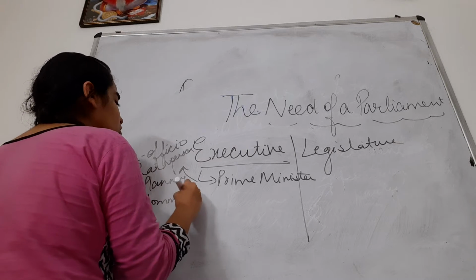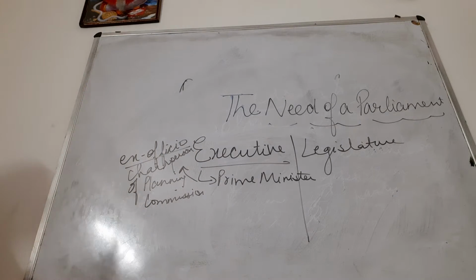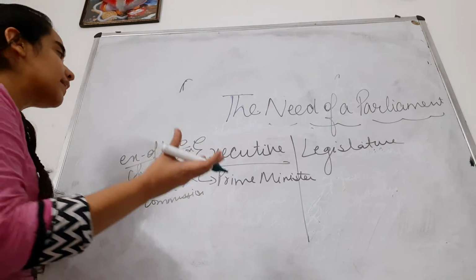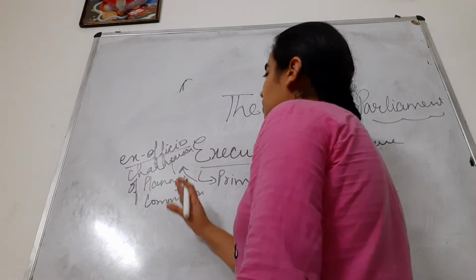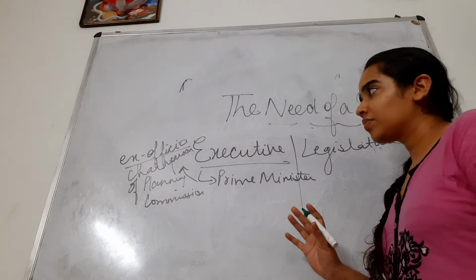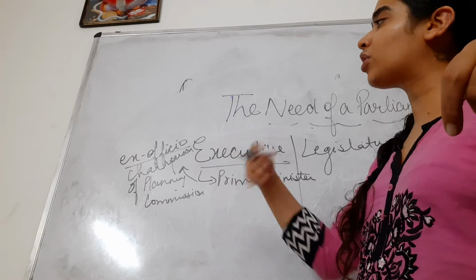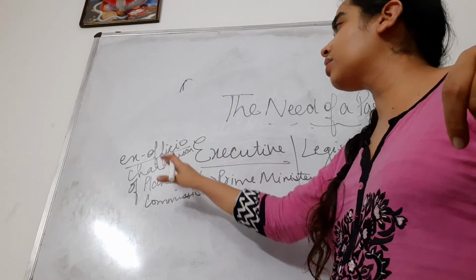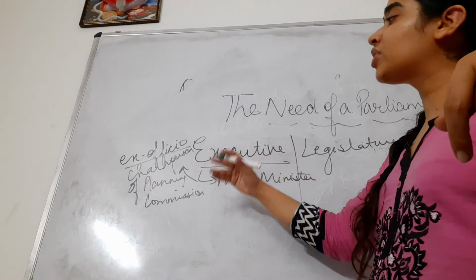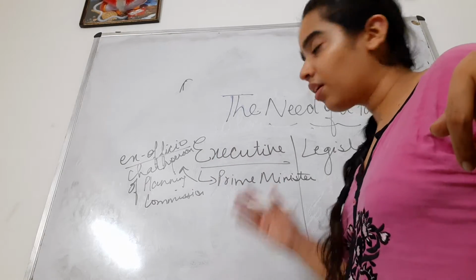Ex officio means that since he is the Prime Minister of India, automatically he becomes the chairperson, the chairman of the Planning Commission. Since he is the Prime Minister, automatically he becomes the head of the Planning Commission. So Prime Minister is the ex officio chairperson of Planning Commission, which is now called Niti Aayog.